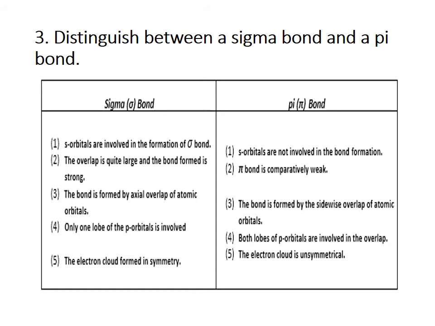The sigma bond is formed by axial overlap of atomic orbitals. The pi bond is formed by the sidewise overlap of atomic orbitals. Only one lobe of the p orbital is involved in sigma bond formation. Both lobes of p orbitals are involved in the overlap of a pi bond. In a sigma bond, the electron cloud formed is symmetrical. In a pi bond, the electron cloud is unsymmetrical.